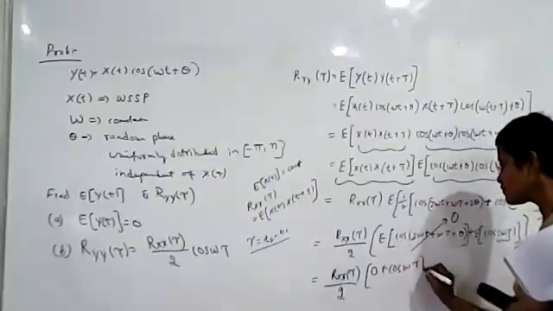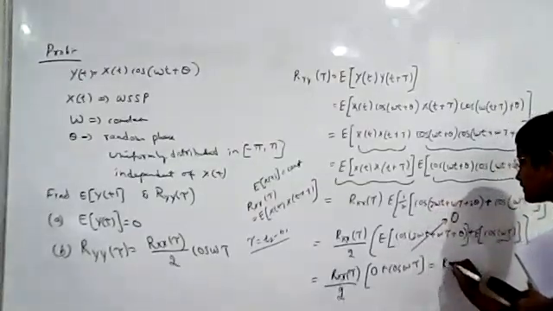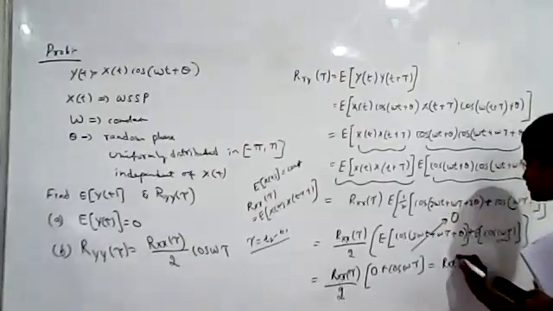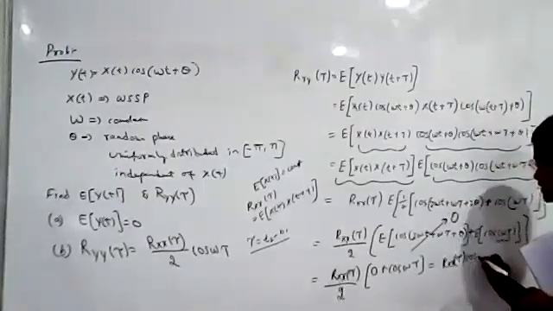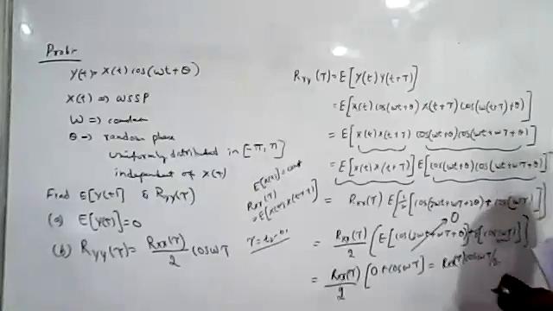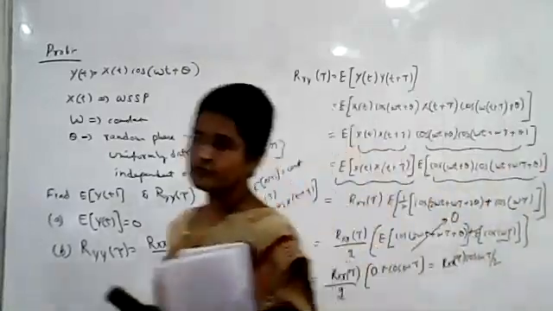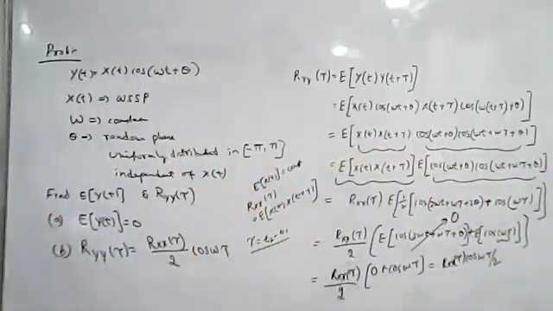So the answer we will be getting is Rxx of tau cos omega tau by 2. Like this we have to solve. Since x of t is wide sense stationary, the autocorrelation function is a function of tau, and the expected value of x of t is also constant.